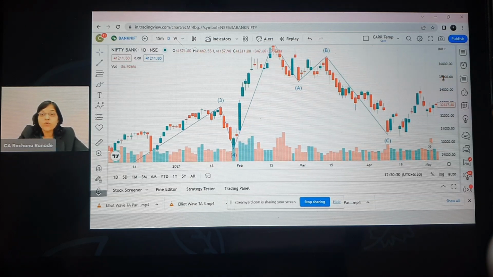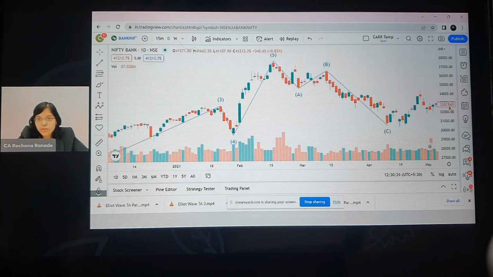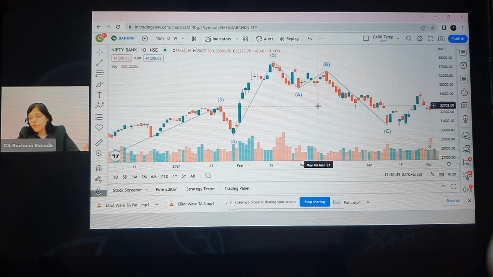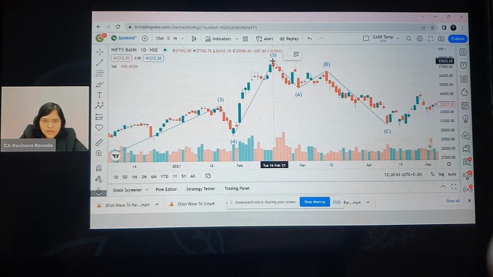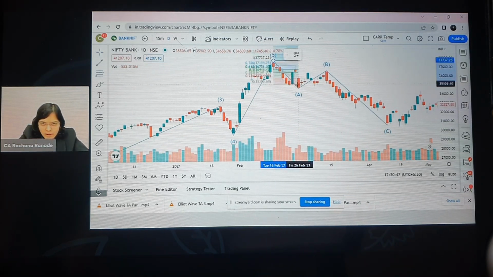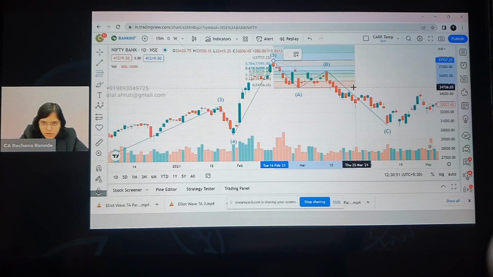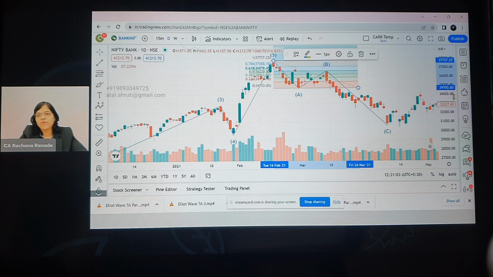Now let's understand what was the rule for B. Now B should again be a retracement of what? B should be a retracement of A, and how much retracement of A? It should be either 50% or 61.8%. So if I want to check that, A started here, A ended here. Correct. Now I'm just going to draw, take it to the right. Just trying to be a little bit accurate. I've not turned on the magnets. Okay, I think this is fair enough.